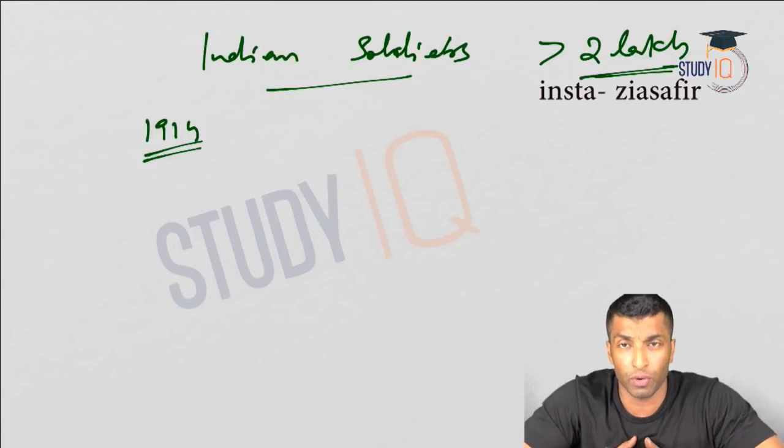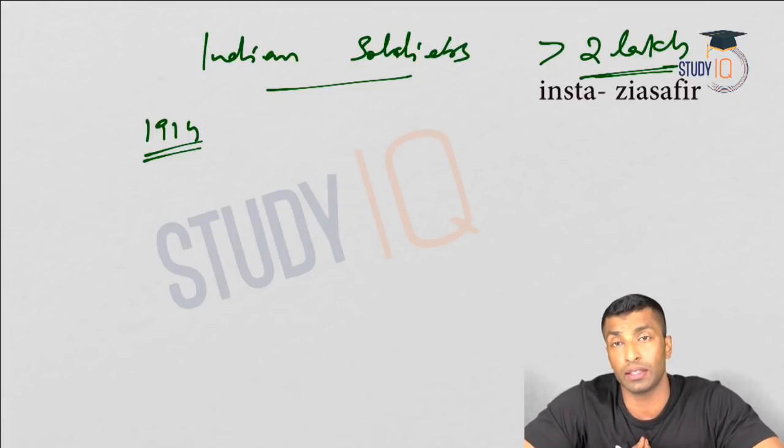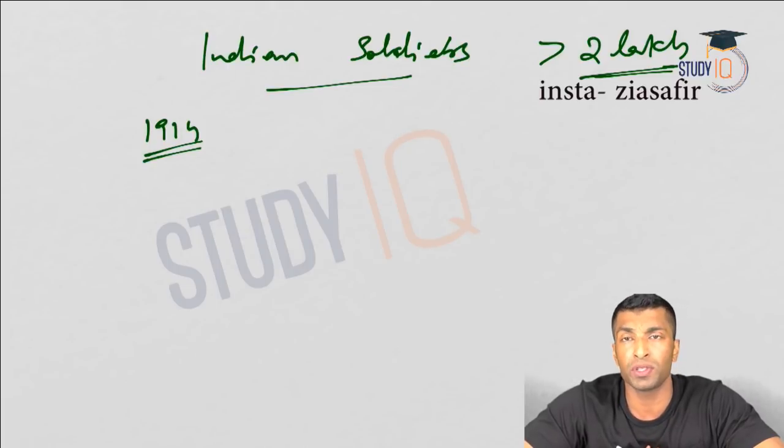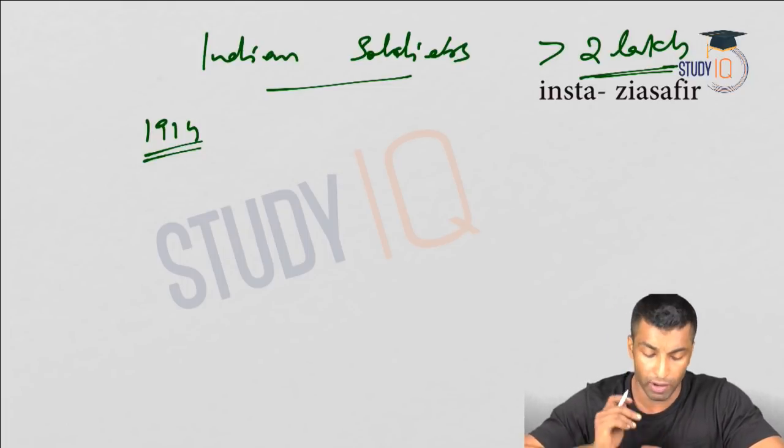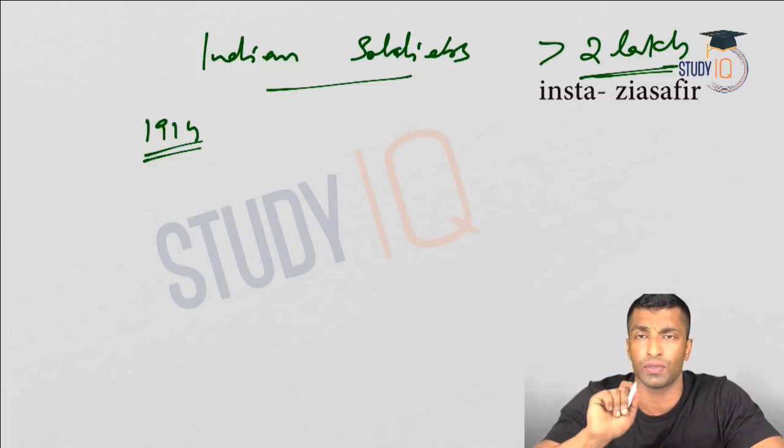So the moderate leaders have decided to support the participation of Indian troops in World War One, with the expectation that the British will repay it in terms of devolution of power. Let me write it down, that one single sentence which concerns our entire discussion here.